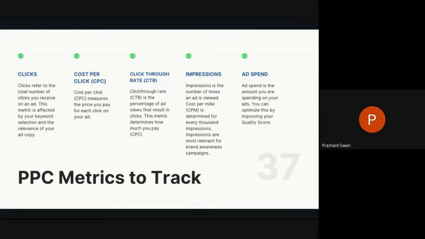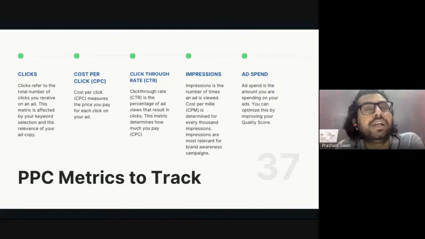Ad spend. Ad spend is the amount you are spending on your ad. Your budget is also known as ad spend. And the ad spend can be optimized with your quality score. If your quality score is high, your ad spend will be less. If your quality score is low, your ad spend will be higher. And your quality score will depend upon your landing page, your ad copy, and the keyword elements.